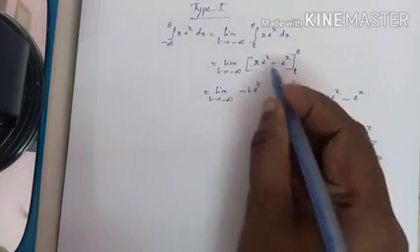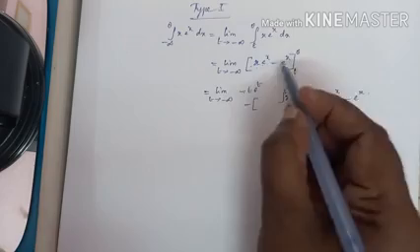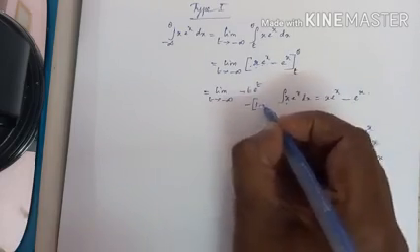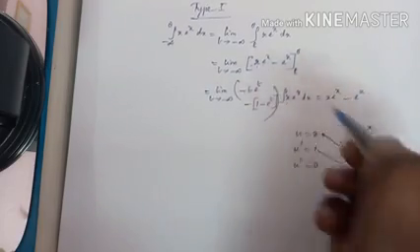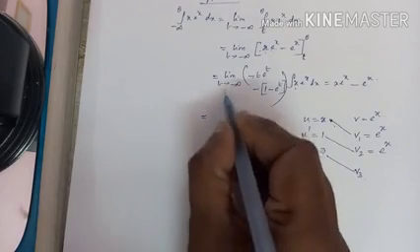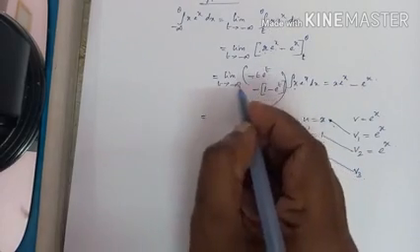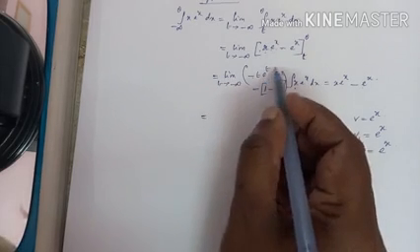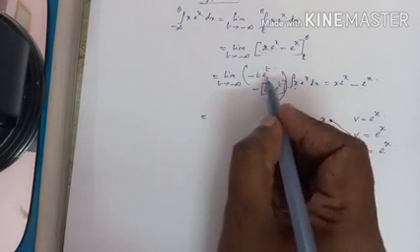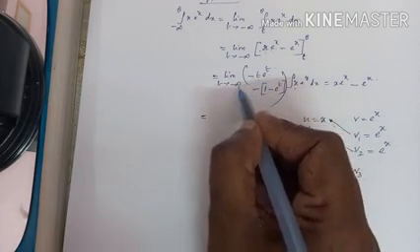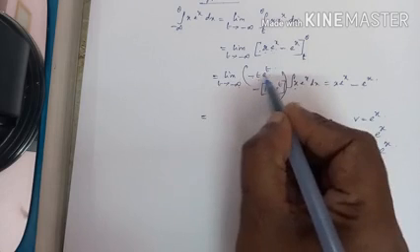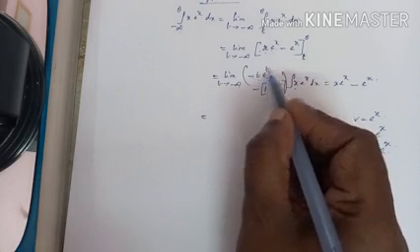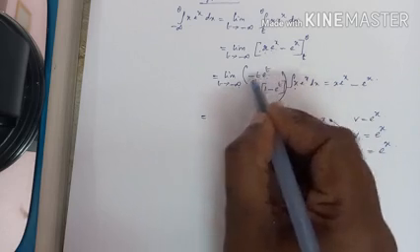And next, here I have a minus sign. Upper limit e power 0 is 1, minus lower limit e power t. So we have substituted the limits. Now it is time to substitute minus infinity. When you substitute minus infinity, e power minus infinity is 0. When you have an infinity limit to substitute, first you substitute for the exponential function, then for the other function. 0 into anything will become 0.